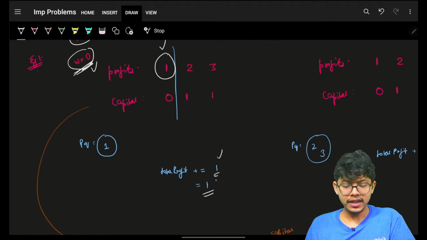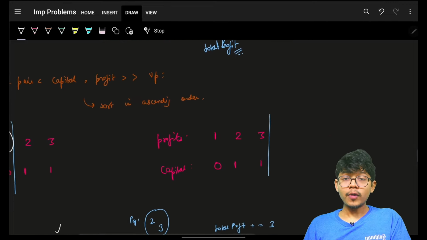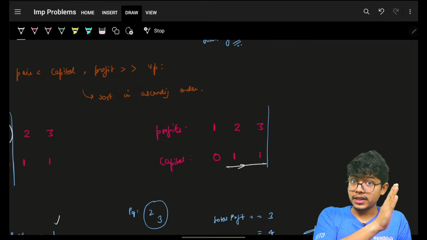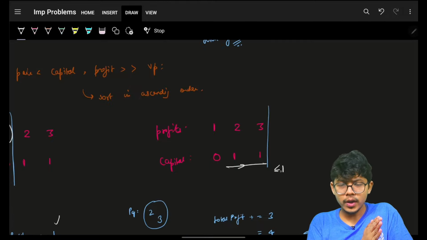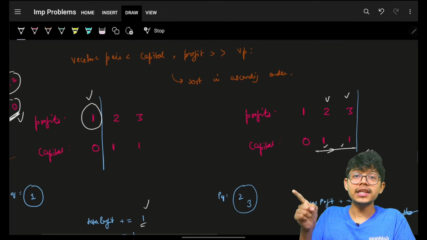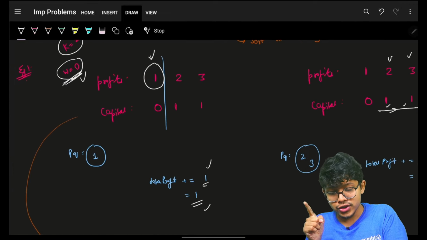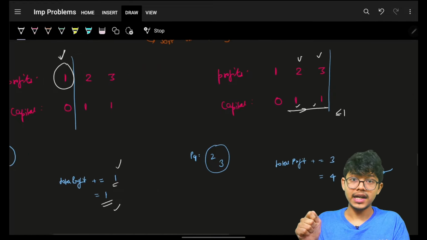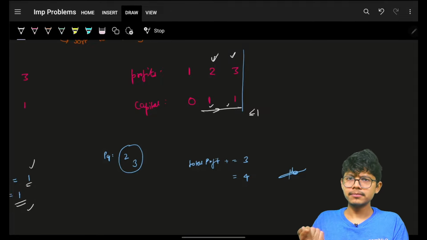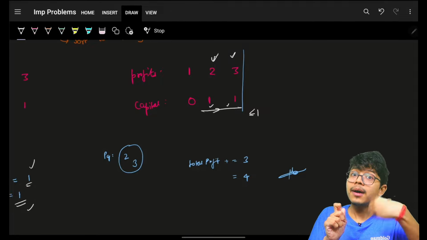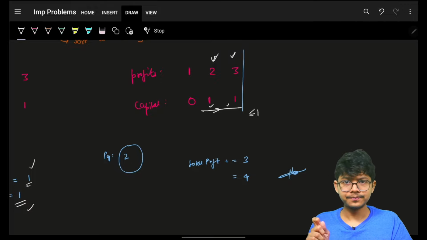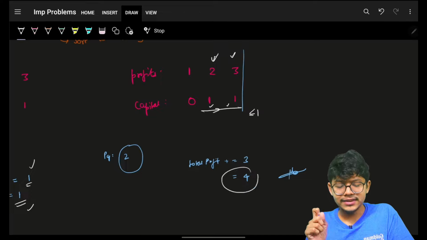Initially 0, I added a 1, I got a 1. Now again, your total profit now is 1. No worries. Try consuming all the capital requirements less than or equal to 1. Okay, I will consume these two, which means I will push 2 and 3 in my priority queue. Make sure whenever you consumed a project, you remove that from the priority queue. So now you will push in 2 and 3 in the priority queue. Now when these are pushed, make sure again your task was to grab the maximum profit projects. I will grab a 3. So my profit has now become a 4.